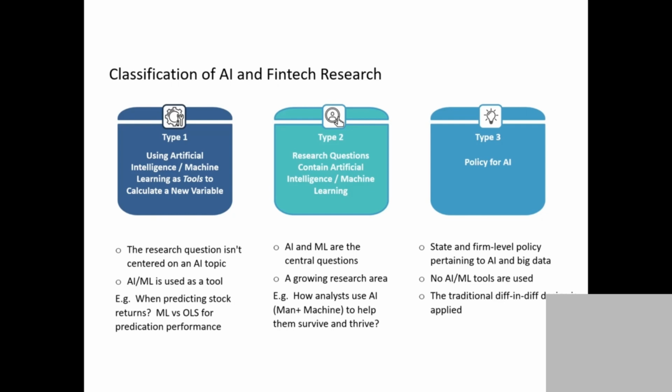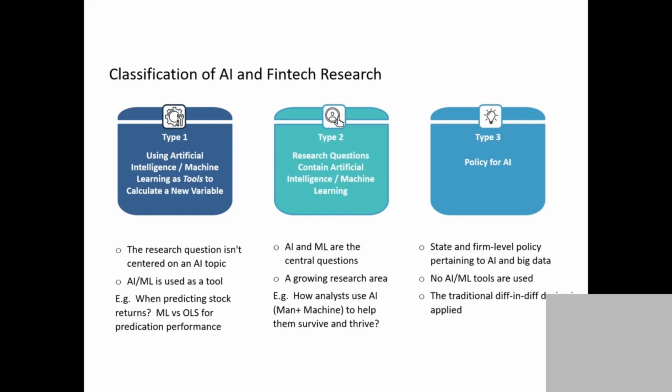This is type 1. Type 2 is different. What we are working on right now is, let's say all the auditors are using AI to detect fraud, how would managers respond to the auditors? That would be a type 2 question, which means the question itself has AI in it. The difference between type 1 and type 2 is that in a type 1 question, we're only using AI as a tool to do something. Like we're using AI to predict future stock returns. We're using AI to detect fraud. That's a type 1 question.